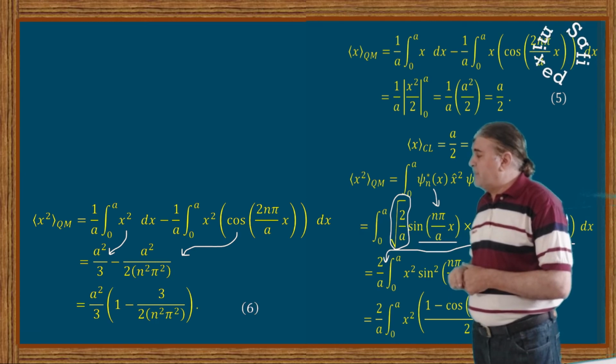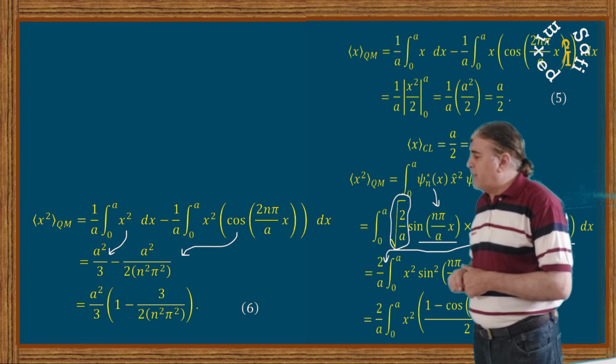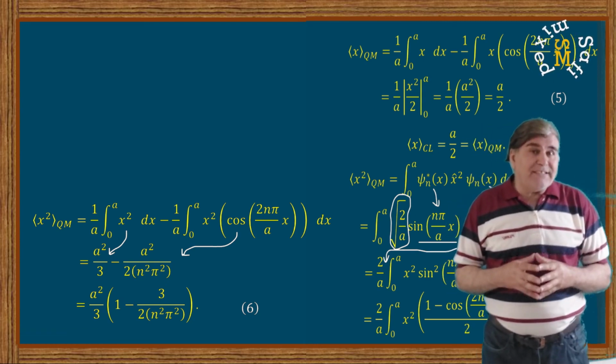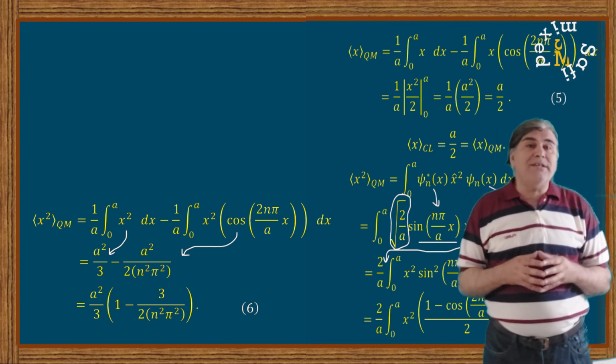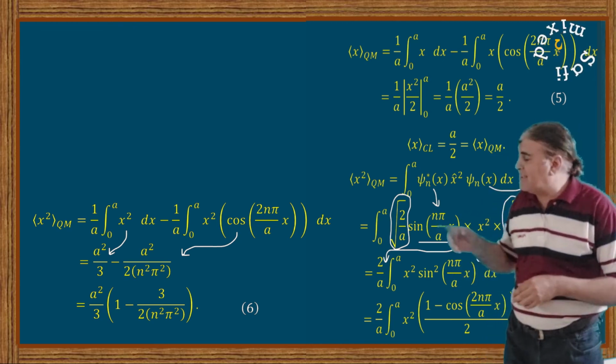That is a squared divided by 3 times 1 minus 3 divided by 2 n squared pi squared. We see that equation 6 does not agree with equation 2 for all values of the quantum number n due to the presence of the second term inside the brackets.